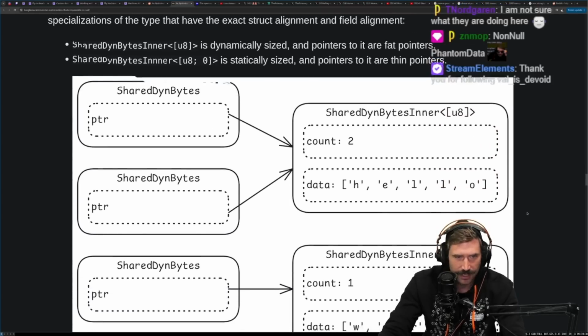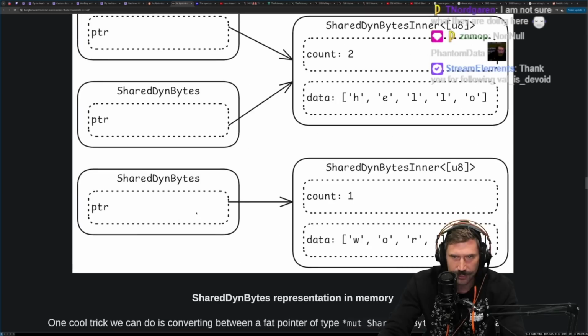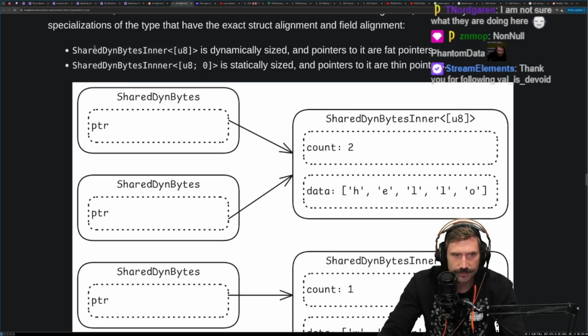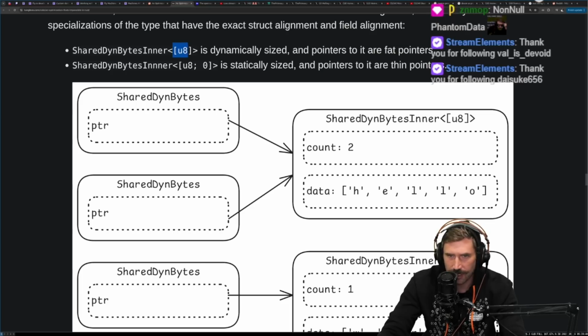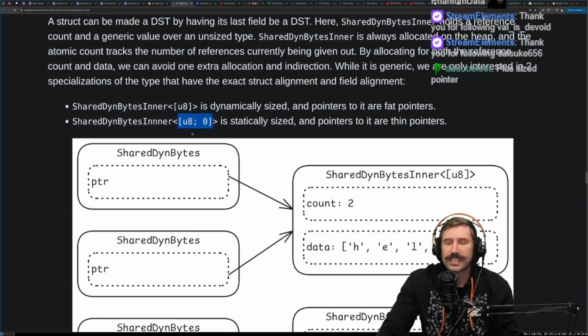Okay, SharedBytesDynPointer. These two have a count of two. All right, SharedBytesDyn, this one has a counter of one. Okay, we get that. SharedDynBytesInner is dynamically sized, and pointers to it are fat. This one is statically sized, and the pointers are thin. Oh, that's why they say that.